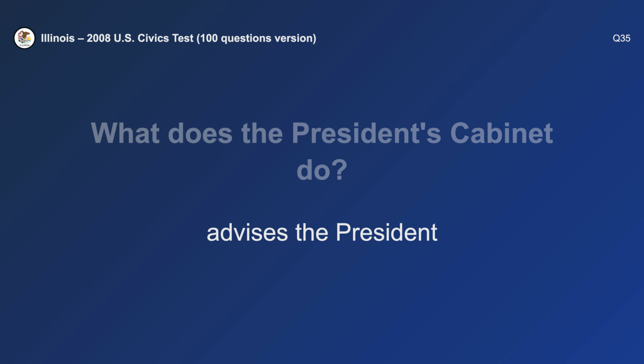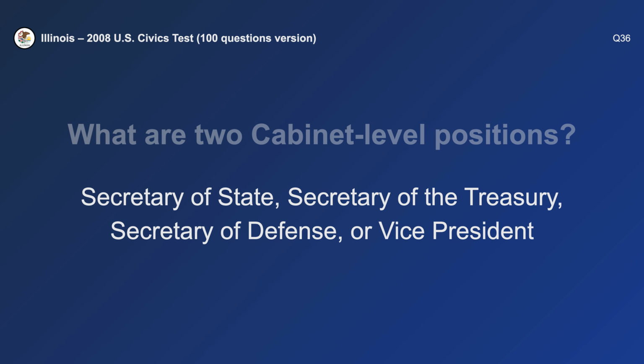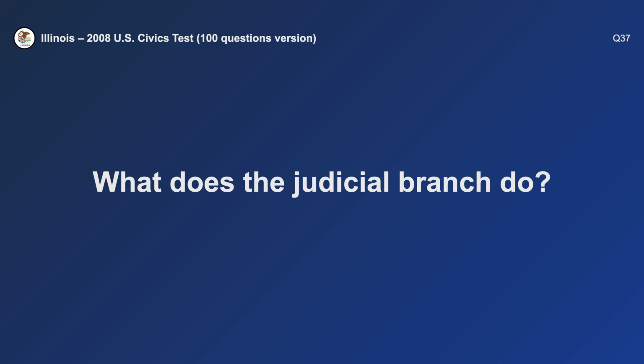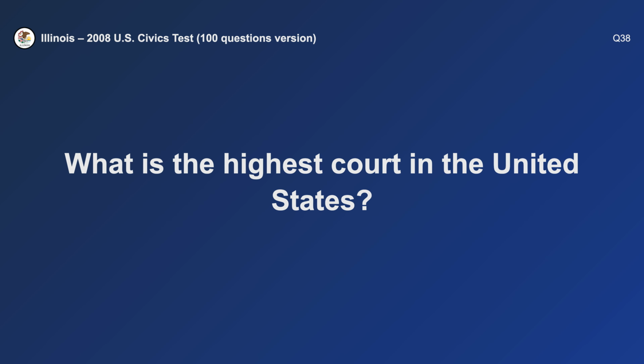Advises the President. What are two cabinet-level positions? Secretary of State and Vice President. What does the judicial branch do? Reviews laws. What is the highest court in the United States?